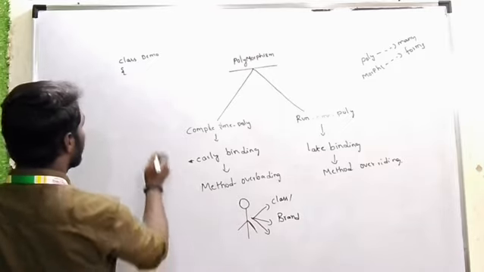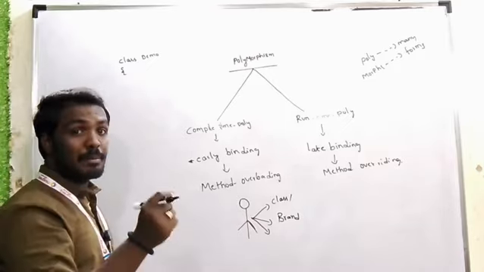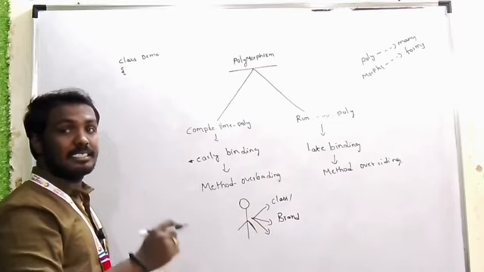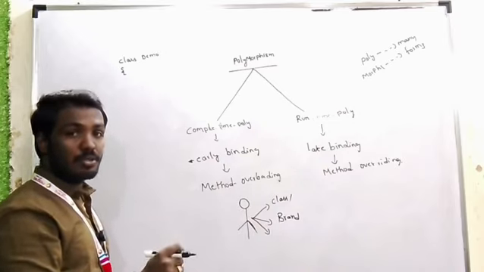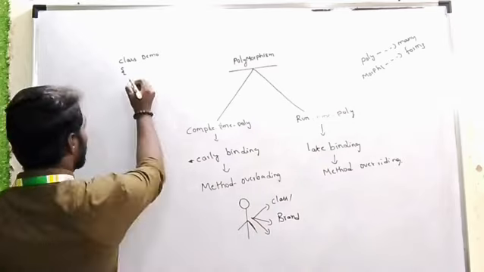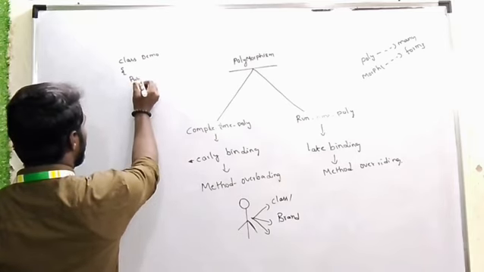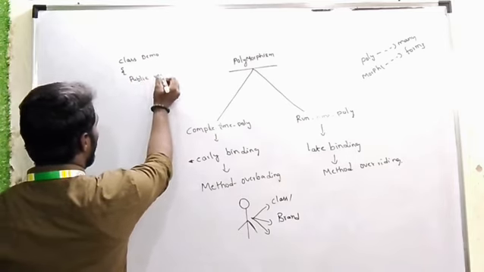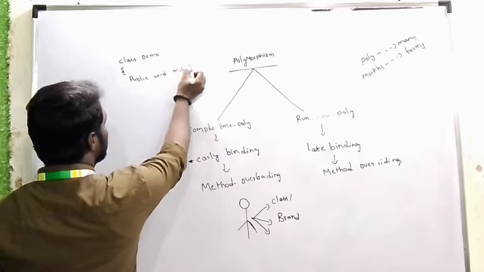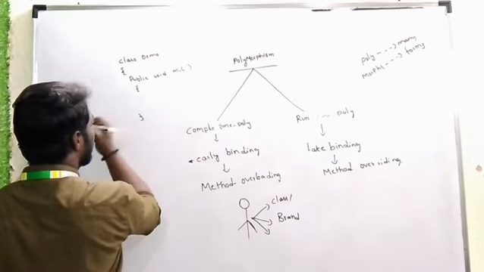In this class, method overloading is nothing but developing multiple methods in a class with the same name, but here we have to pass different parameters. So here I want to create one method. I am using public void m1. This is my method.